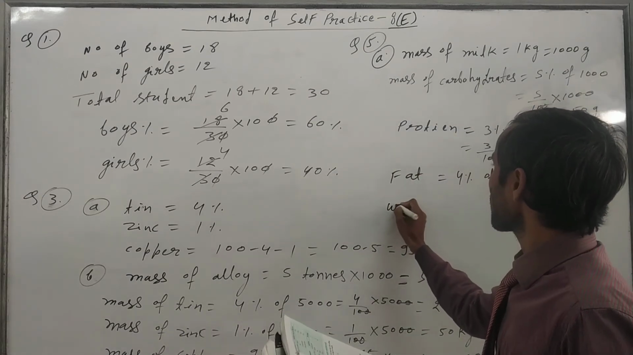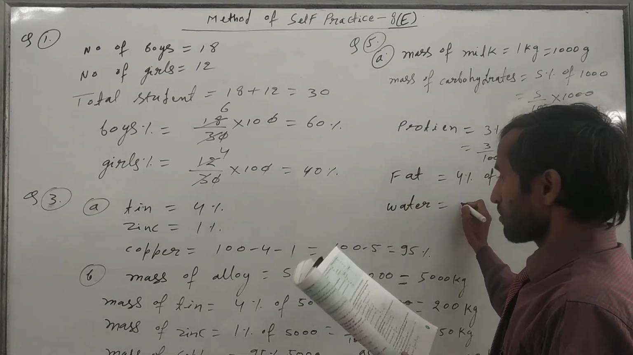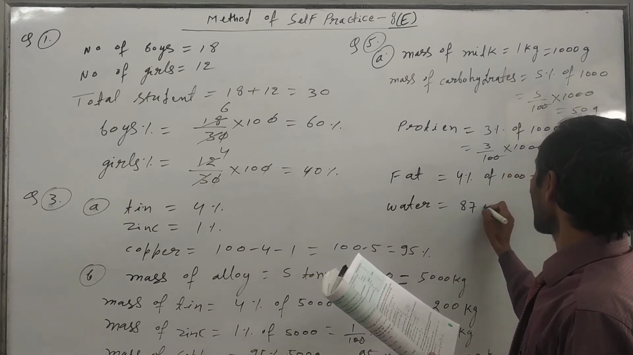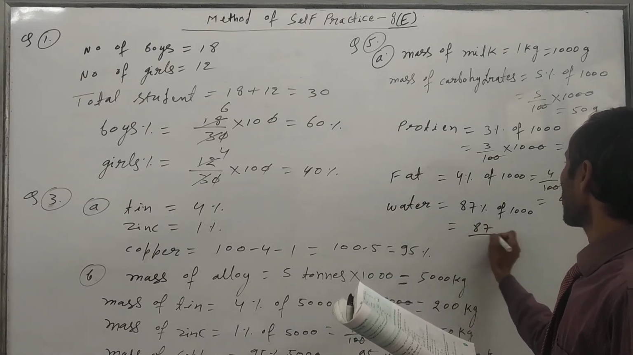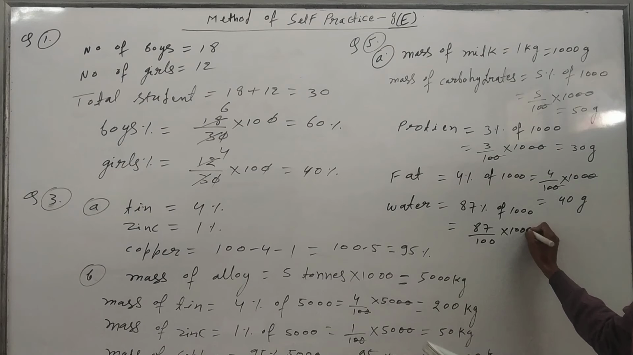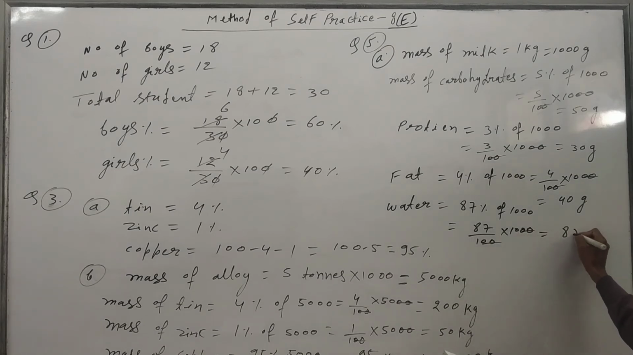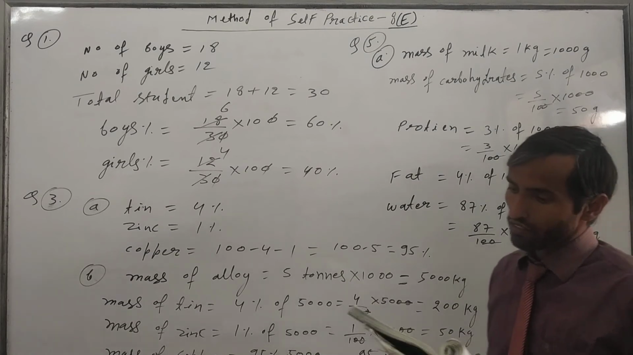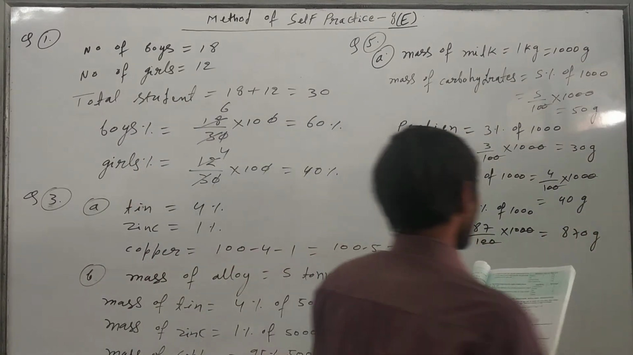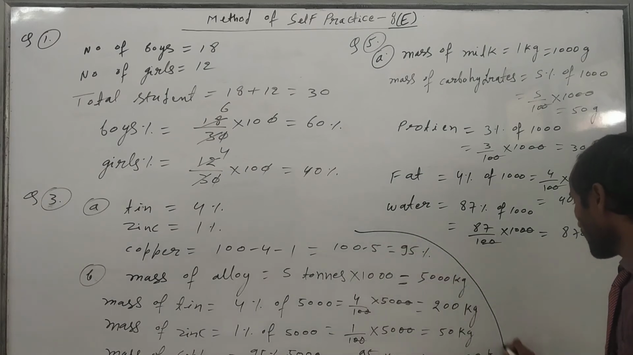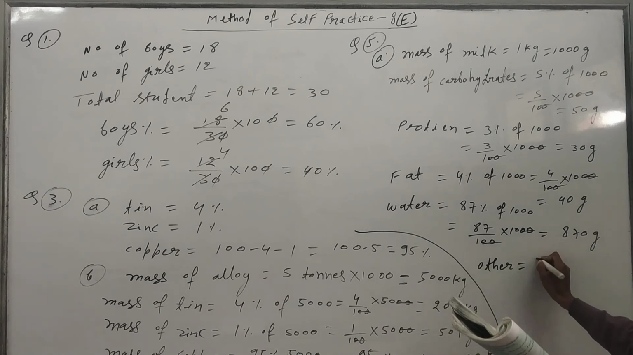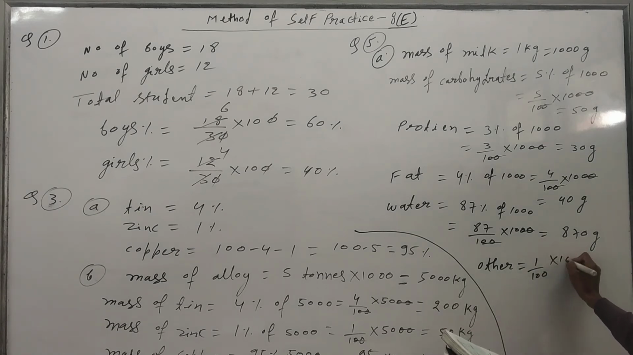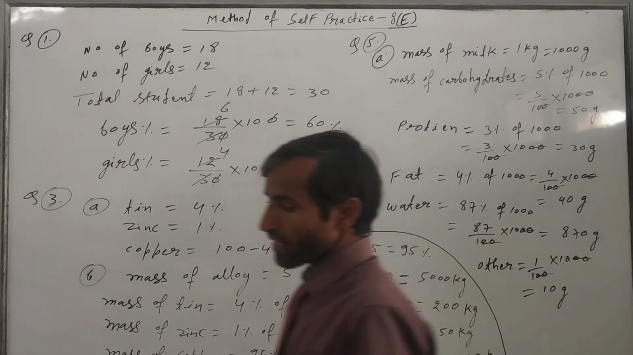Now we have to find for water. So the mass of water is equal to 87%. So 87% of 1000 gram. How much will come? Just write down here 87 upon 100 into 1000. So 100 cancels, 870 gram. So the mass of water is 870 gram. And other ingredients are also given. So here it will be the other part. Other is equal to 1%. So 1 upon 100 into 1000. So it will come 10 gram. So in 1 kg, the other composition will be 10 gram.